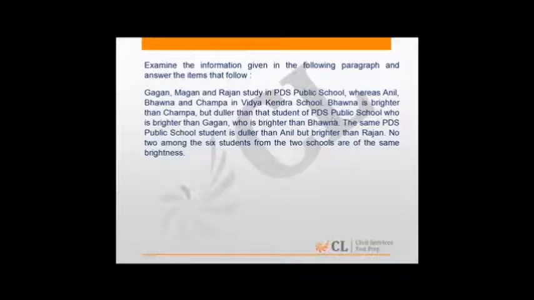So we have 6 people here. We have Gagan, Magan and Rajan studying in PDS school. So PDS school has 3 people, Gagan, Magan and Rajan. And we have Vidya Kendra school, VKS. We've got Anil, Bhavna and Champa. And the question is all about ordering them in the sequence of brightness.